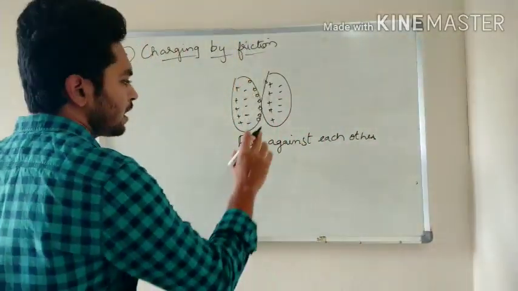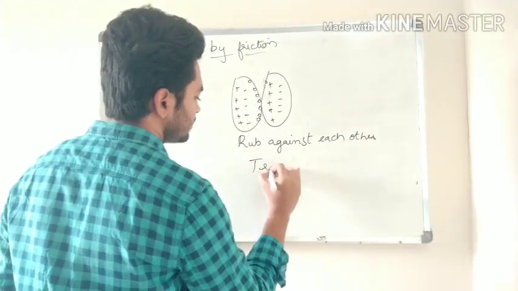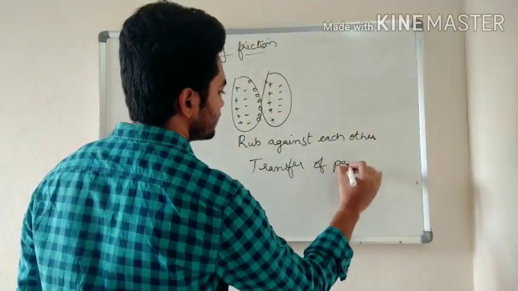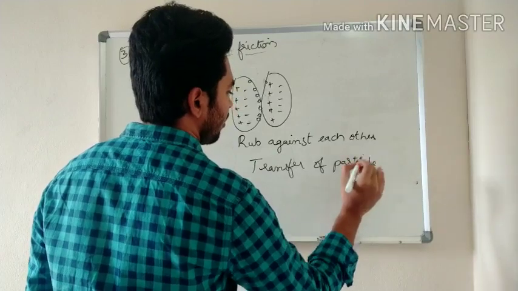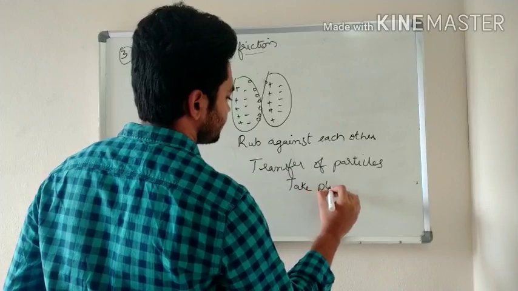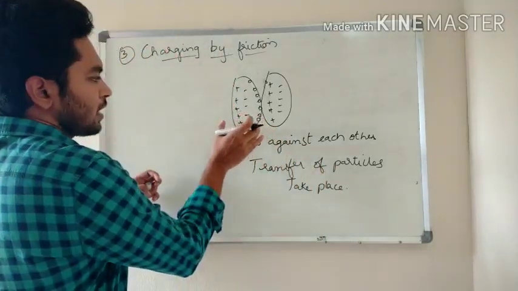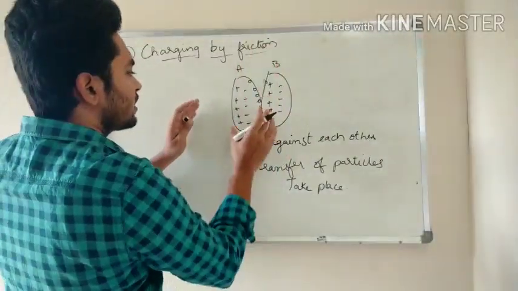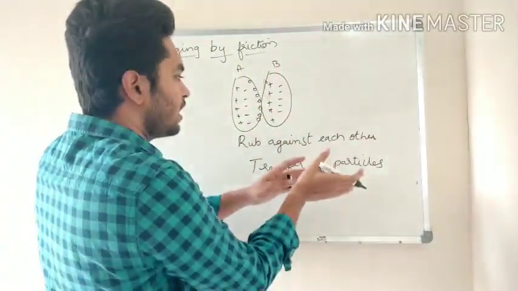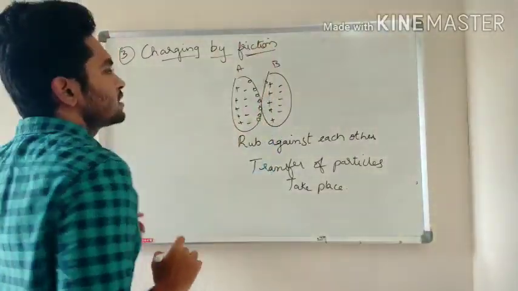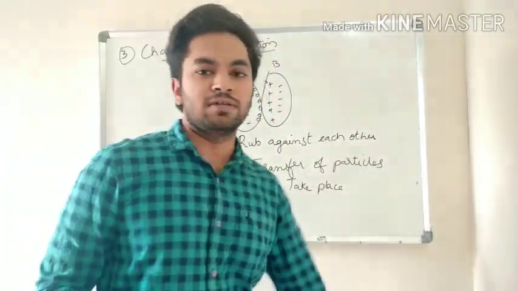So if you rub against each other, transfer of particles takes place. Some of the charges from A are transferred to B and others are transferred from B to A. This is called charging by friction.